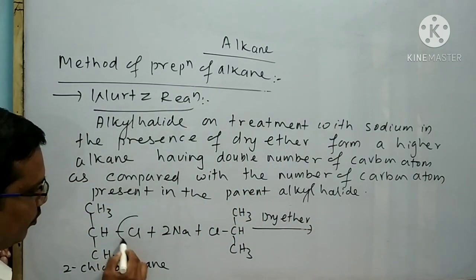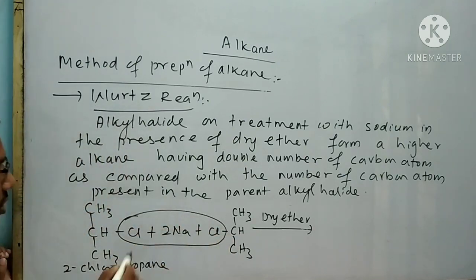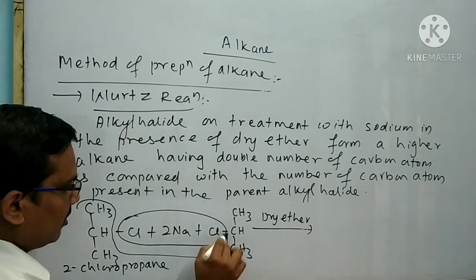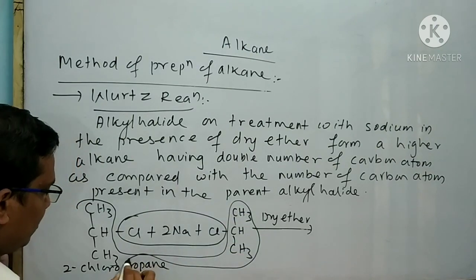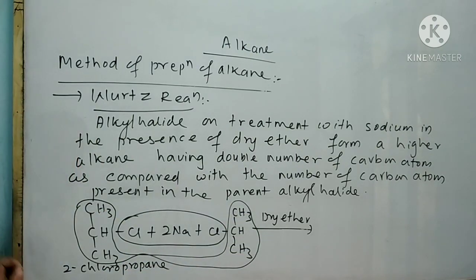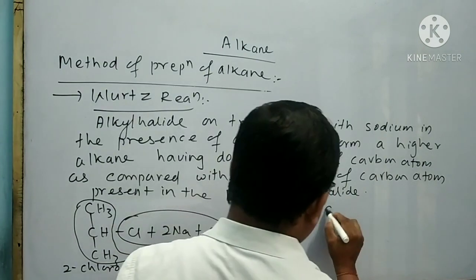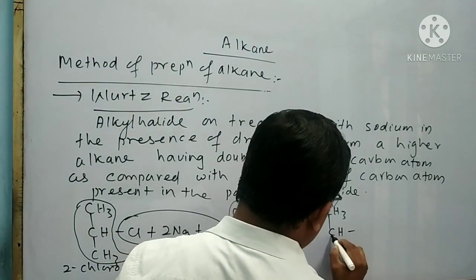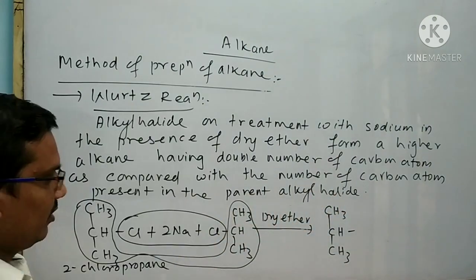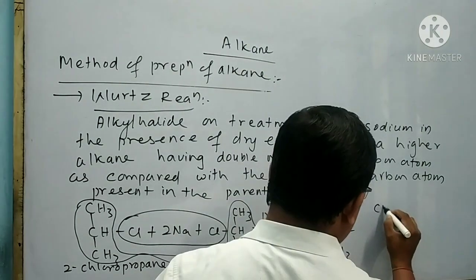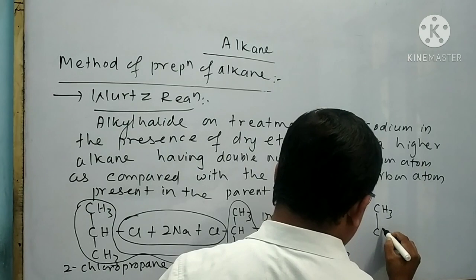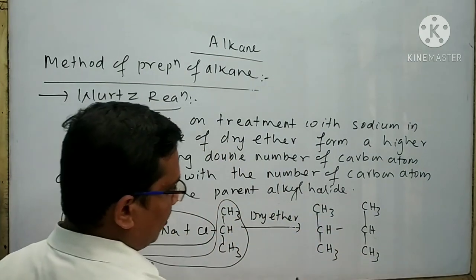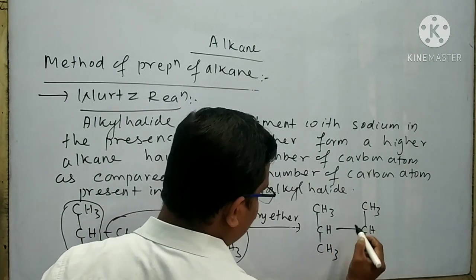You can remove these two NaCl molecule like this. The remaining part will attach like this to form an alkane. This is the remaining part of first reactant. This is the remaining part of the second reactant. Now make a single bond like this.